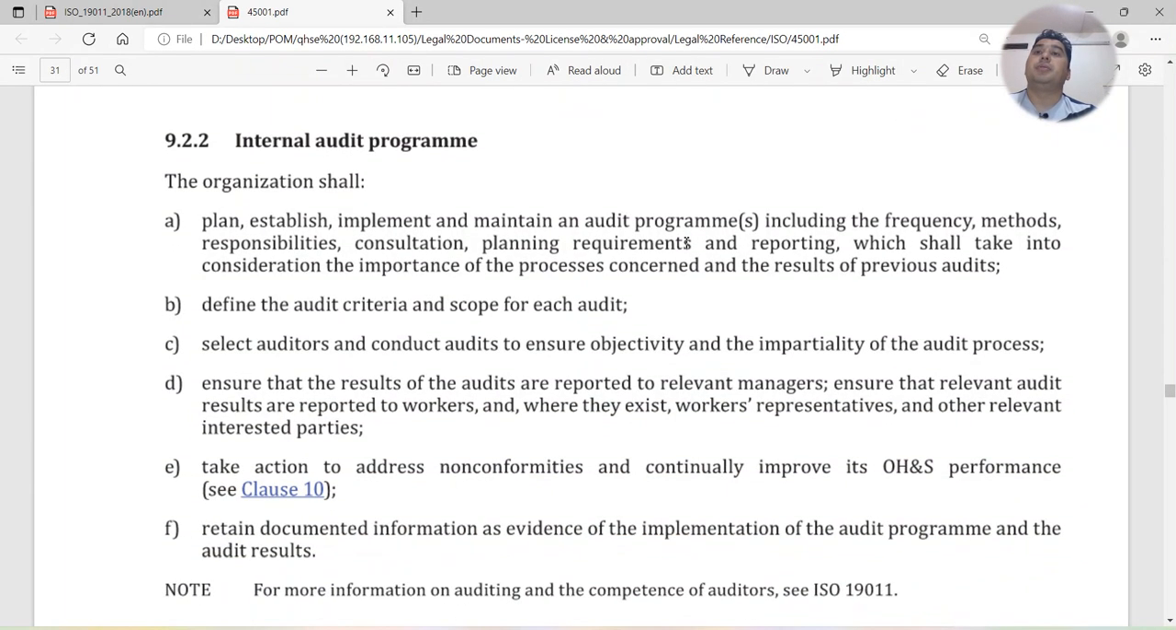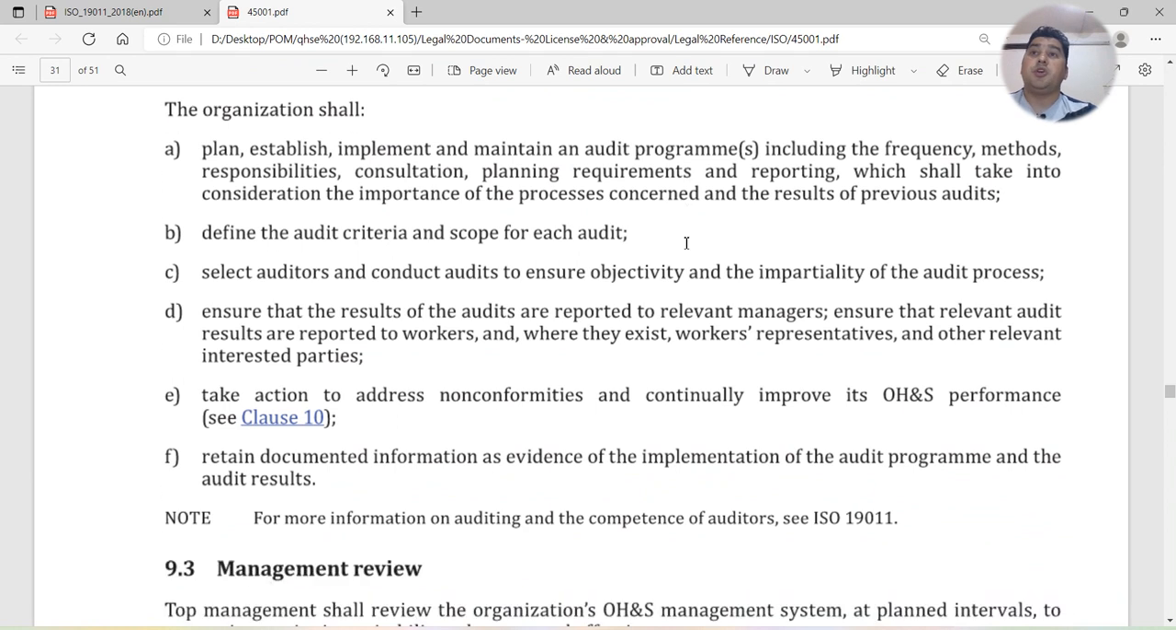Internal audit program. You should maintain a process for the internal audit program. The organization shall plan, establish, implement, and maintain an audit program, including the frequency. So you have to maintain a plan that needs to include the frequency, methods (what methods you are going to use for the audit), responsibilities (who is responsible for the audit), and consultation (during the audit, are you going to consult with the people or not).